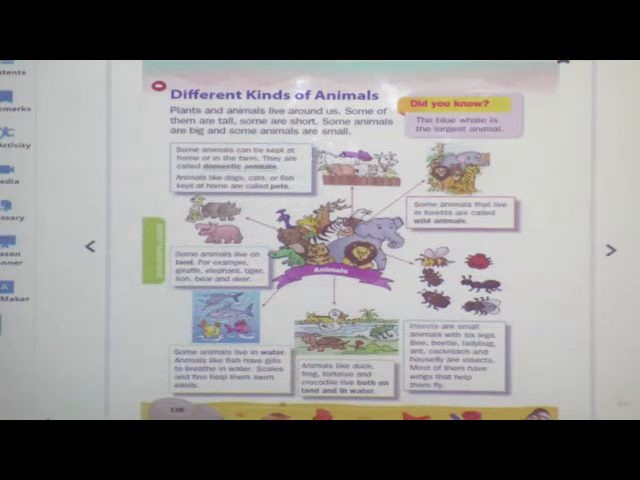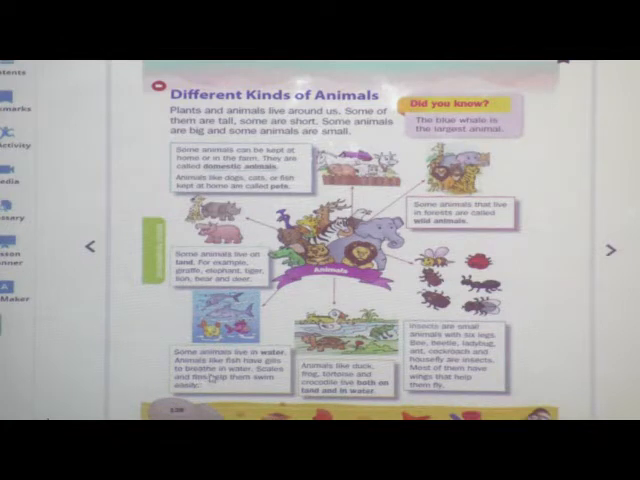Now, next which type have we learned? Wild animals. So what are wild animals? Animals which live in the forest are known as wild animals. Next, what have we seen? Land animals. Land animals means animals which live on land, they are known as land animals. For example, giraffe, elephant, tiger, lion, bear and deer. These are the land animals.